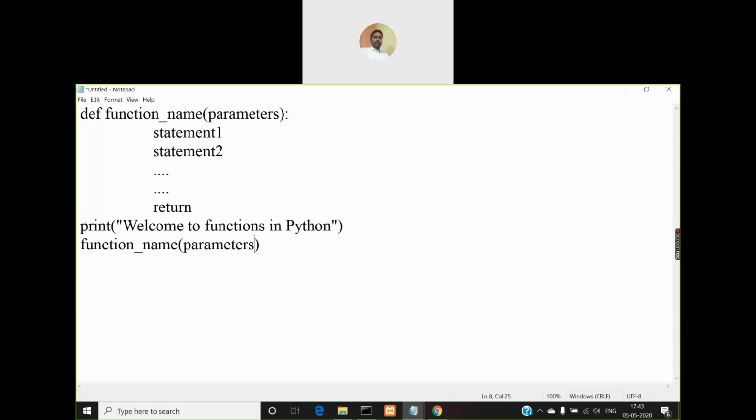So in the same way for parameters also we don't require to specify the data type. In C and Java, for every parameter individually, we mention the data type of those parameters, right? Here you need not specify that. Directly you can mention the parameter names. Okay, so this is how you create a function. So now let us see some examples.